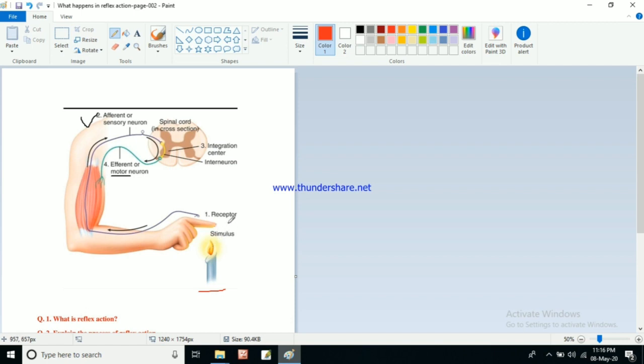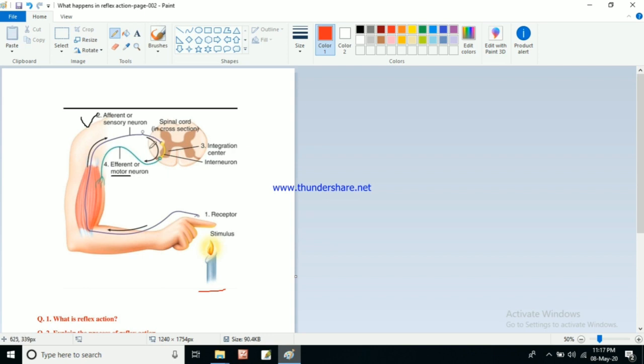So the stimulus will be received by the receptors, and from the receptor in the form of electrical impulse, the stimulus will be sent to the spinal cord via this sensory neuron. So the sensory neuron will take the stimulus from the receptor to the spinal cord, and in the spinal cord one point is here, that is a junction between our sensory neuron and motor neuron. Sensory neurons are also known as afferent neurons, and motor neurons are also known as efferent neurons.